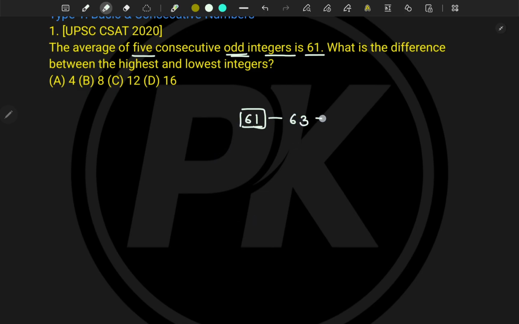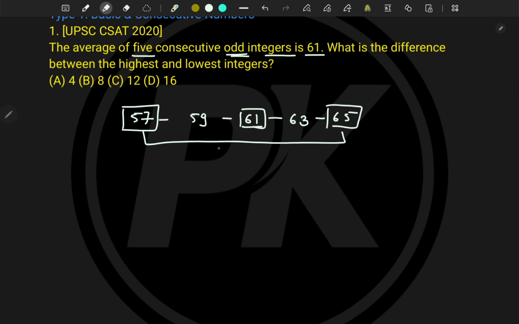That means here 63 and 65, and here 59, 57, right? So this series. What is the difference between the highest and the lowest integer? This is the lowest integer, this is the highest integer, and the difference between these two is 8. And hence option number B is correct. Have you seen, the examples are very simple, and this is from UPSC. Okay, let's move to the next example of a similar type.